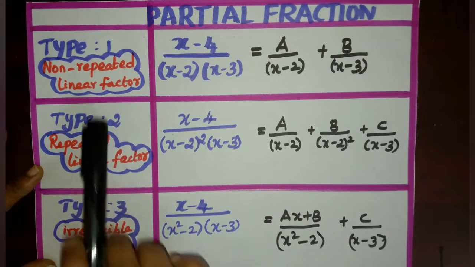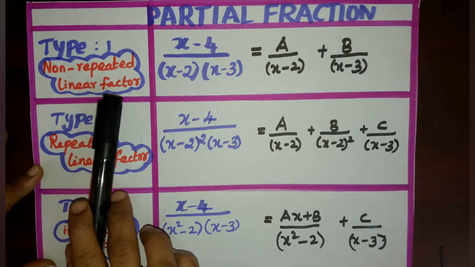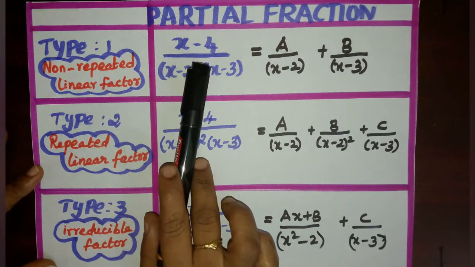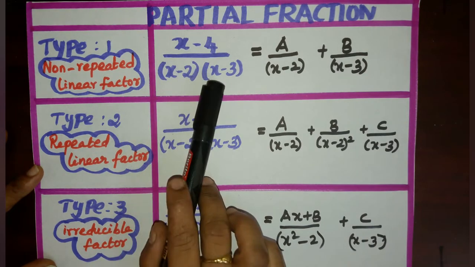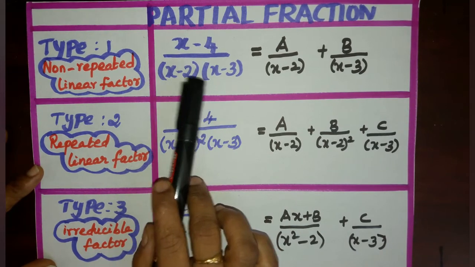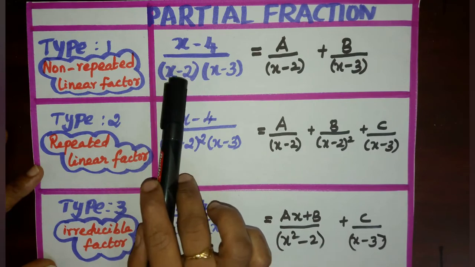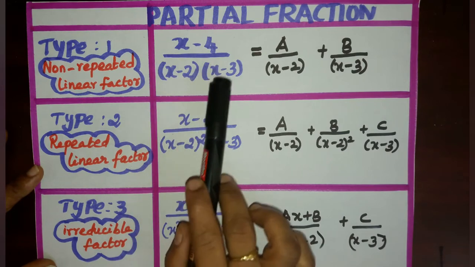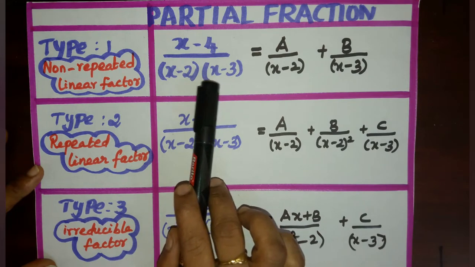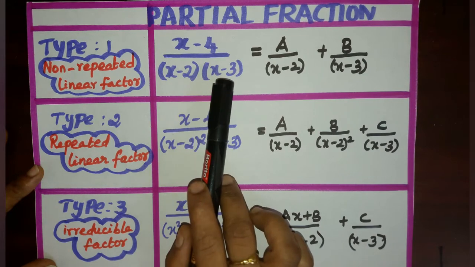Let us recall the types of partial fraction. Type 1, non-repeated linear factor. This is an example of type 1: x minus 4 by x minus 2 into x minus 3. So the denominator contains 2 linear factors and they are non-repeated. The degree of the first factor is 1 and the degree of the second factor is 1. So we can say these two are linear factors and they are non-repeated in nature.